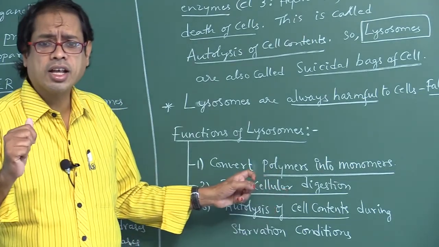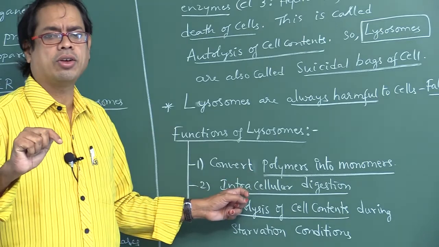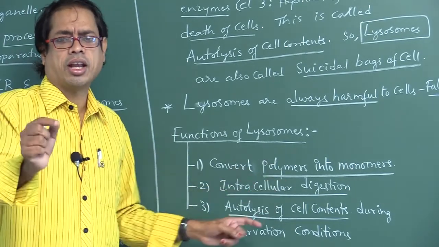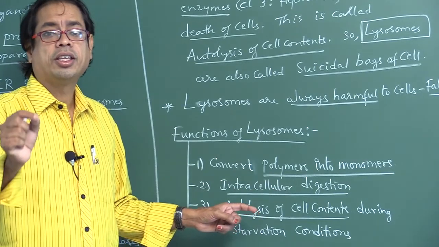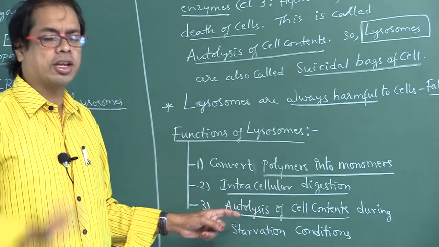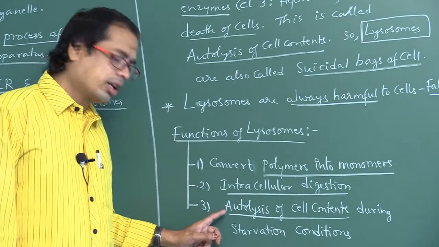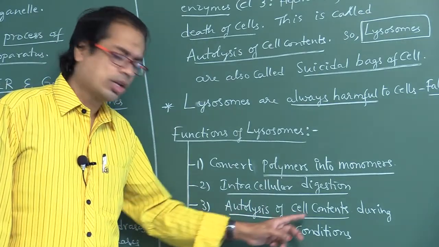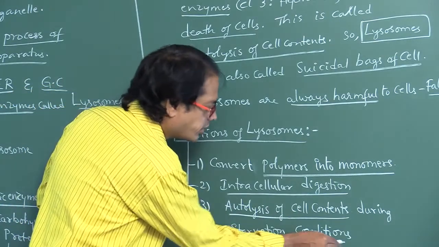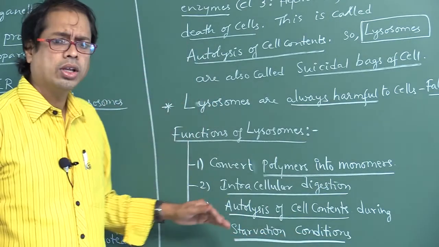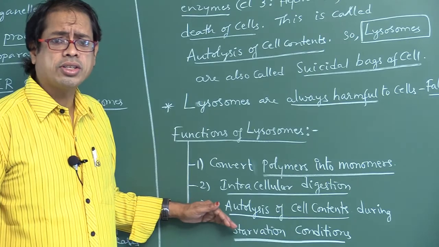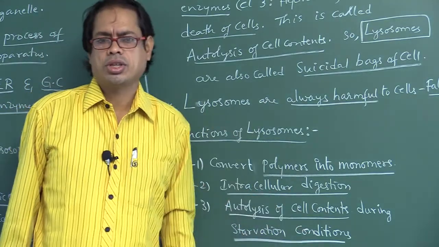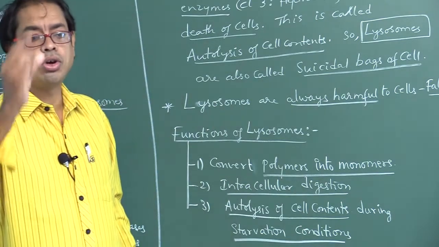Where does the digestion occur? Inside the cell only. That's why it is called intracellular digestion. The cell organelle responsible for intracellular digestion is the lysosome, and lysosomes cause autolysis of cell contents during starvation conditions. So this is about lysosomes.